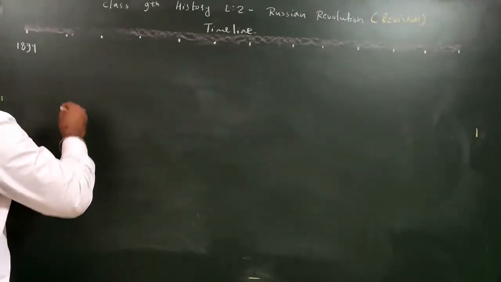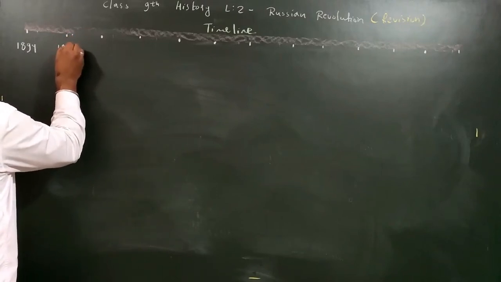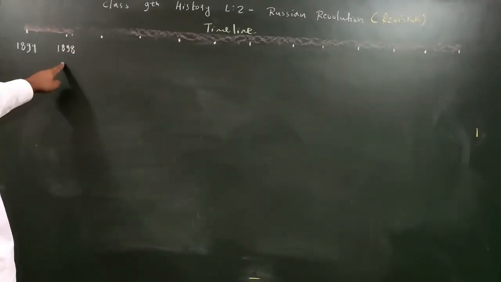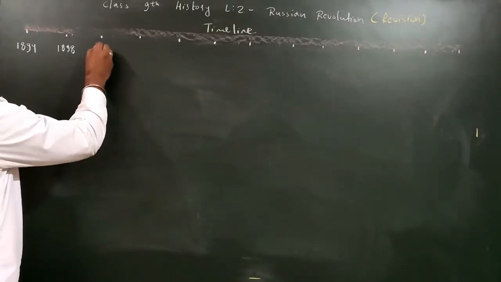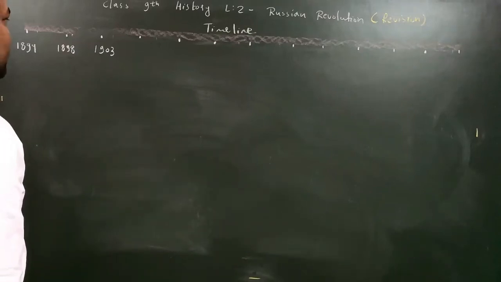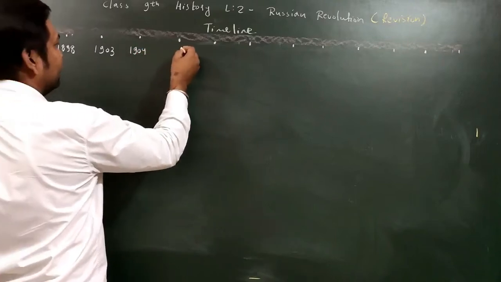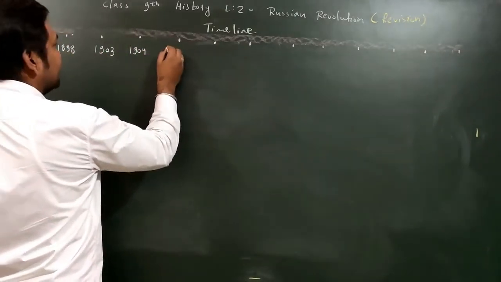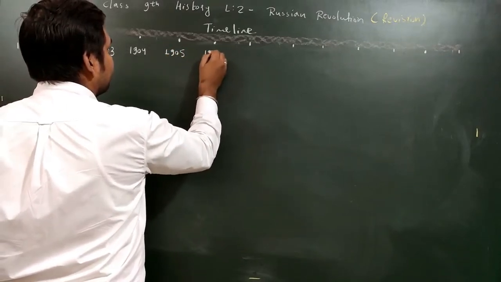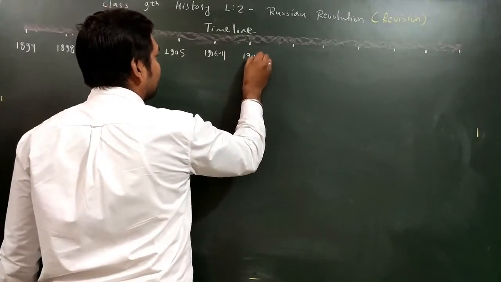After that the next very important year is 1898. Write with me: first 1894, then 1898. Then we have 1903, then the next very important year, 1904, then 1905. Then we have 1906 to 11, then 1914.